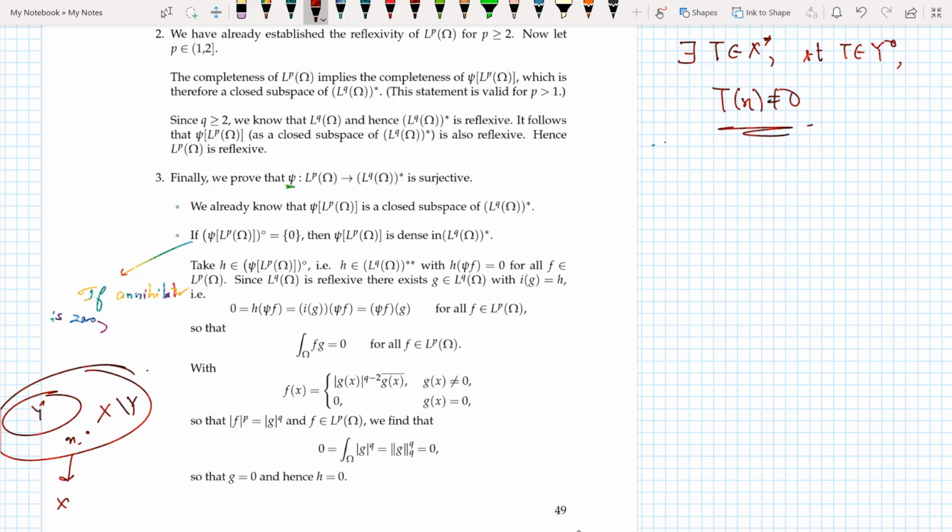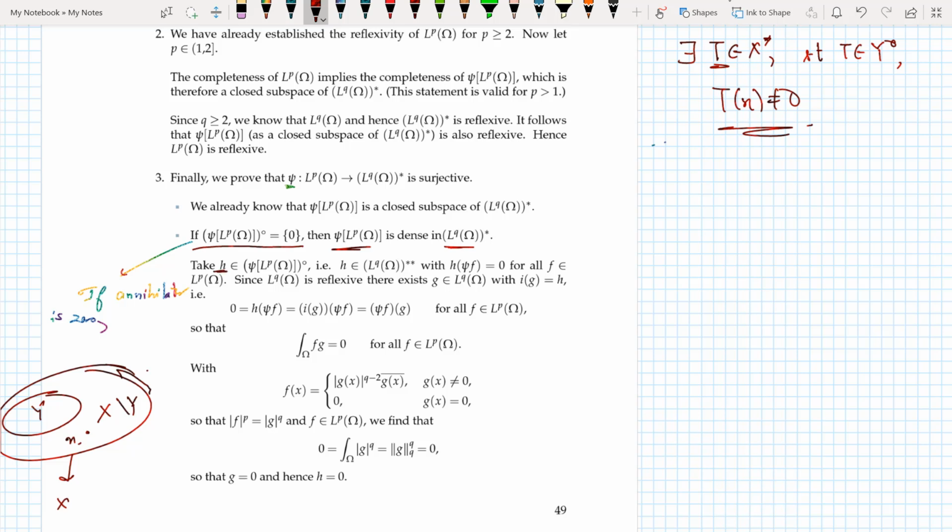So if I want to prove that this is a dense subspace of Lq, I need to prove that the annihilator of this is 0. Because if the annihilator is 0, then the only possibility that remains is that this is dense in the space. So if the annihilator is 0, then psi of Lp is dense in Lq star.